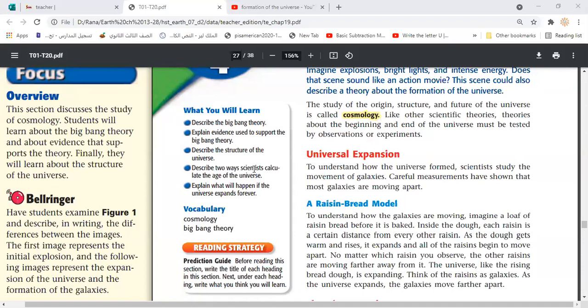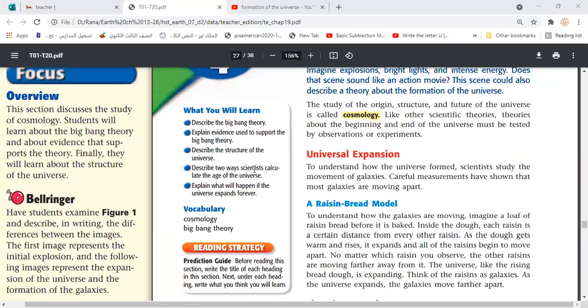Hubble. Yes, Hubble. How did Hubble prove that the universe is expanding? Do you know also? Yes, the Doppler effect. The redshift. Good, guys.